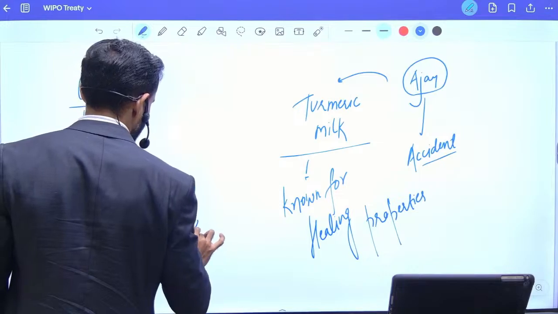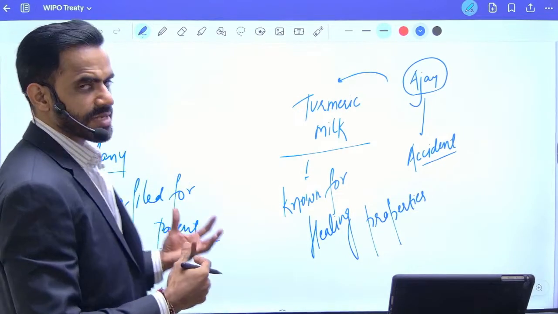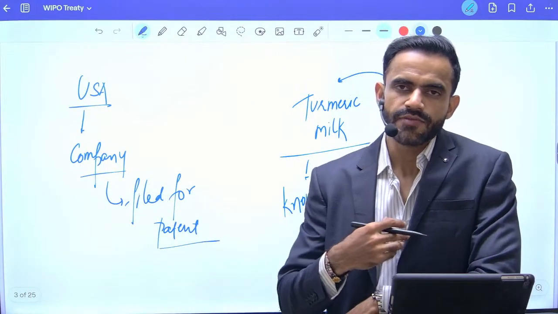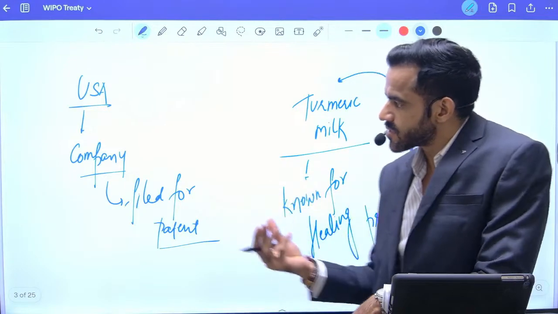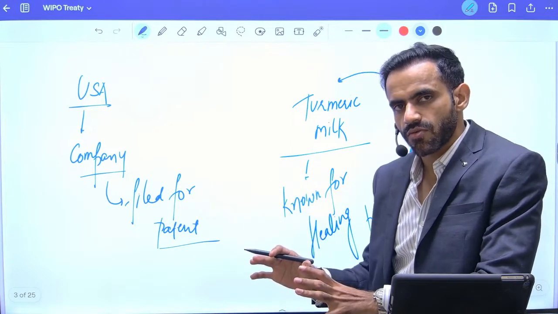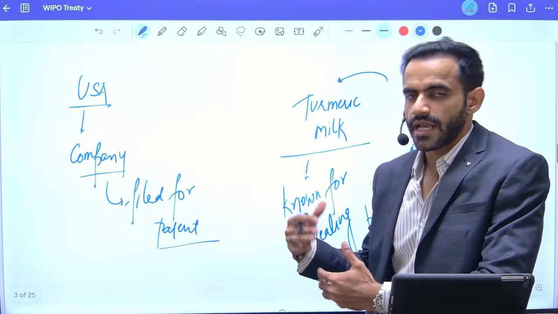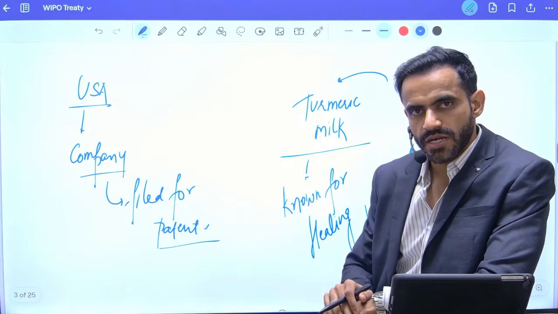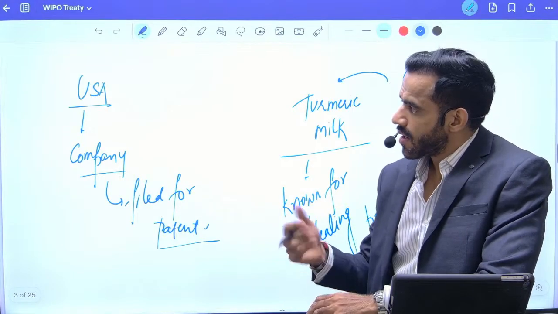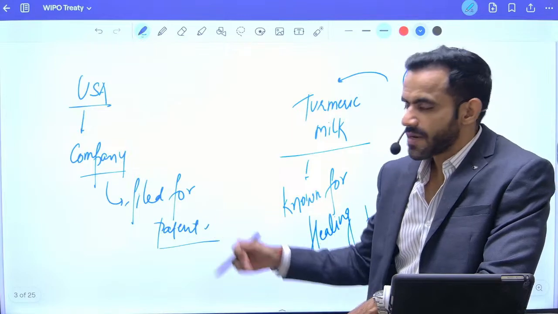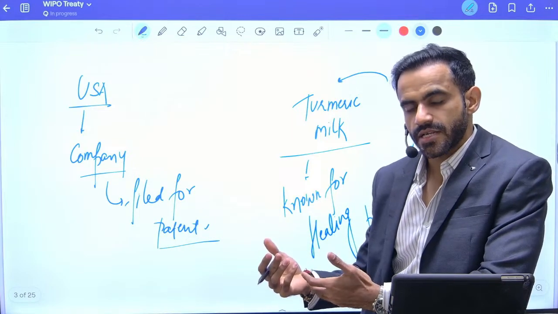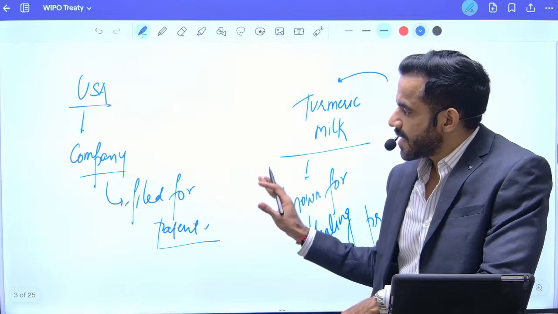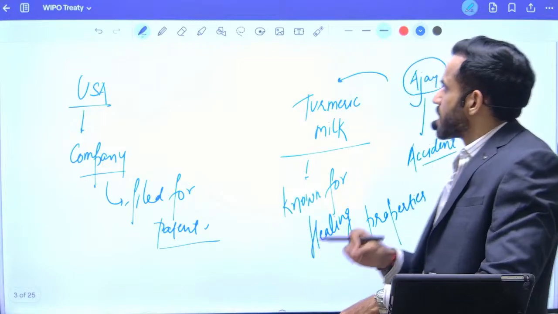Patent basically means they filed for the exclusive right, and in patent they said that, see, we have focused or we have done research, and now we know that turmeric is known for its healing properties, and therefore we want an exclusive right for this particular thing. Now India said कि ये तो आपने अभी बात की है, in our country, that means in India, it is being used since ages. This is known as basically intellectual property and related issues.